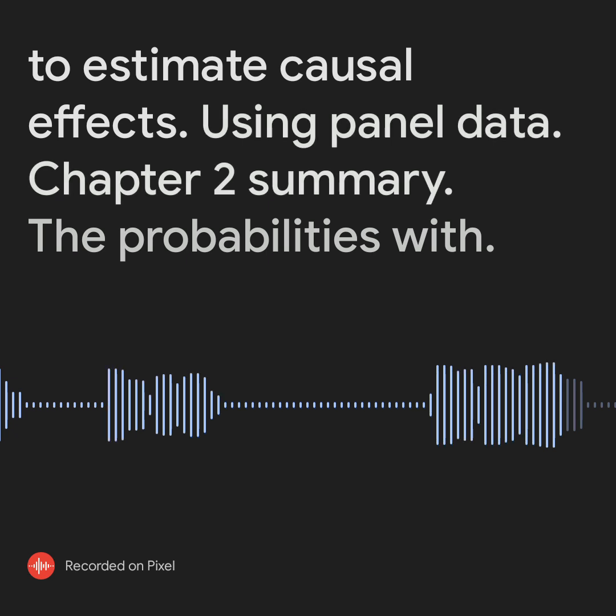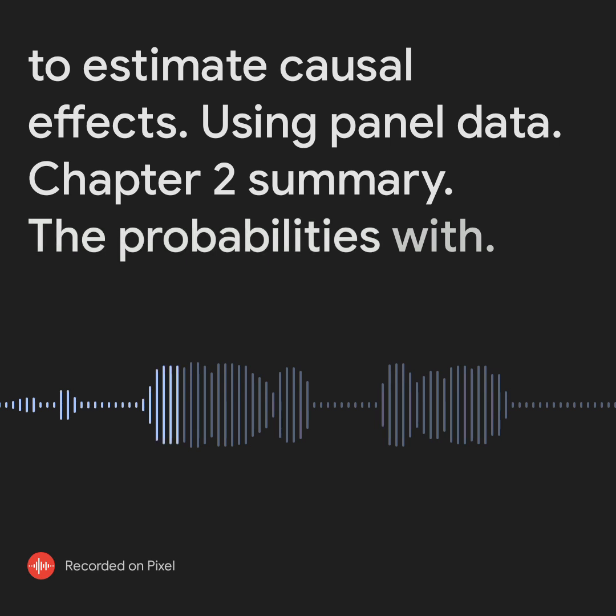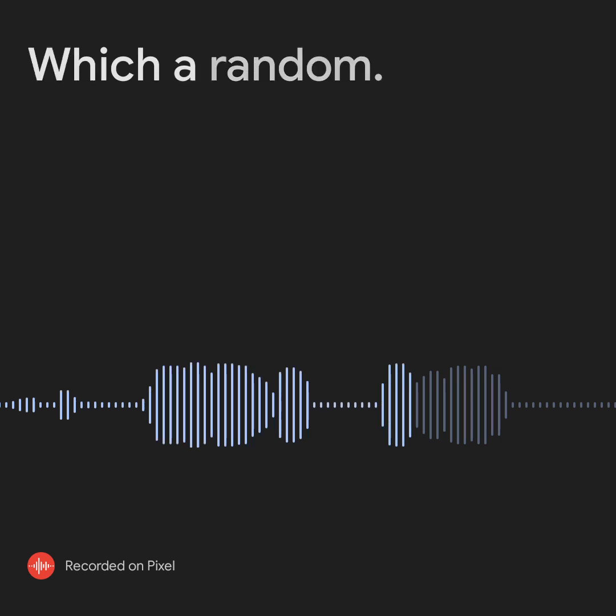Chapter 2. Summary. The probabilities with which a random